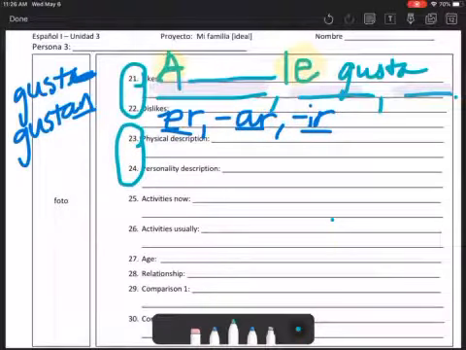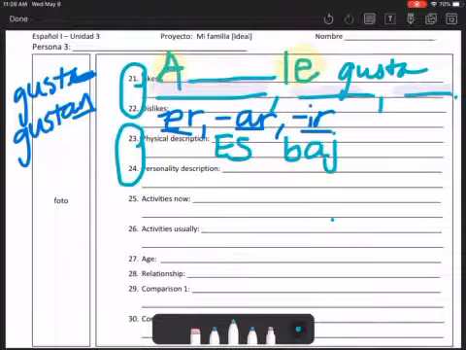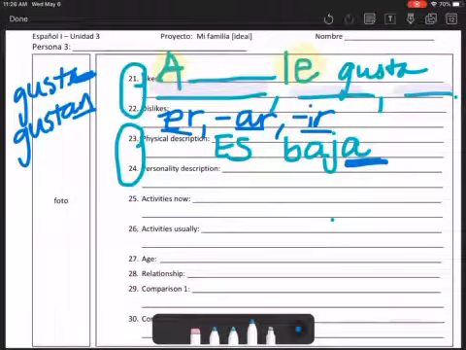Okay, moving on to physical description here. Make sure you use the correct form of ser. If you're talking about one person, it's just going to be es. If you're talking about multiple people, then it'll be son. If you're talking about yo, then it's going to be soy. So es, I'm just going to do an easy one here. Es baja. So this would be if I'm talking about a girl.